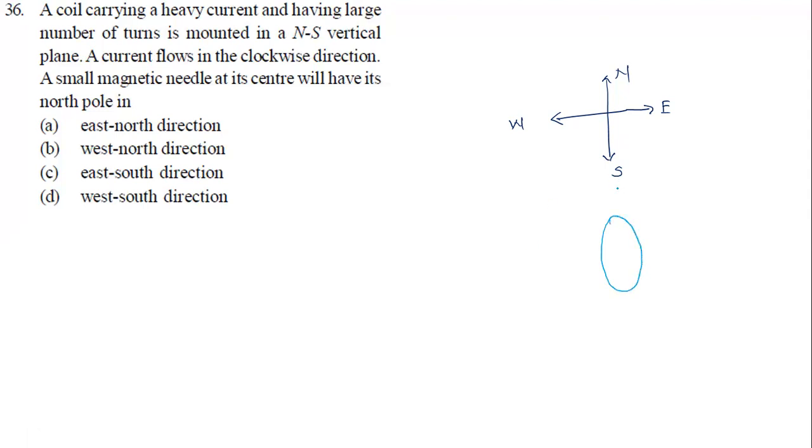Carrying some current, any direction. Let's take it like this. Now the current is flowing clockwise. In the question it is given; previously I imagined that it's not given, now it is given, so I need to consider the clockwise direction of current.